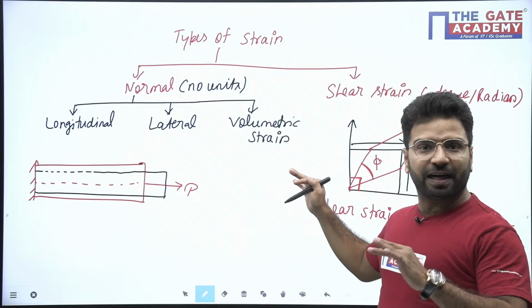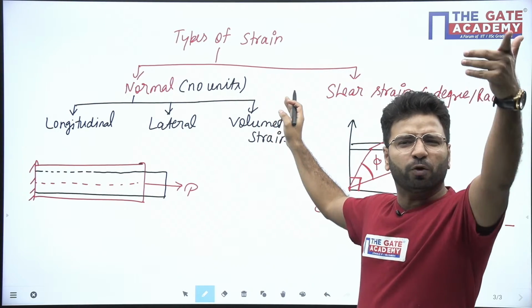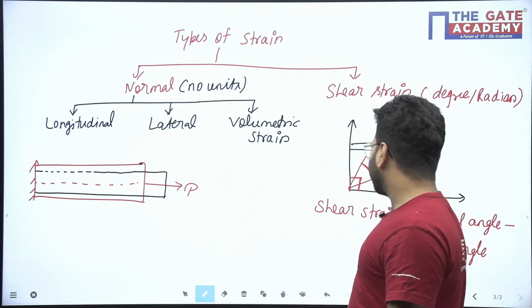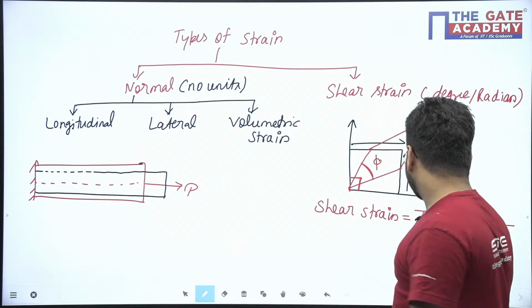Whatever I discussed, I am solving some questions on this. It's looking very easy, right? One formula is there, P upon A, and for strain it is initial angle minus final angle. Now see one question on this.